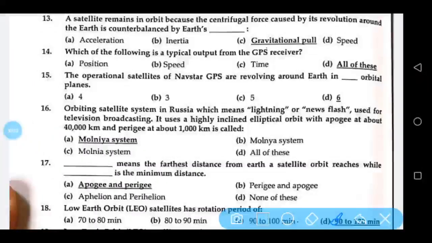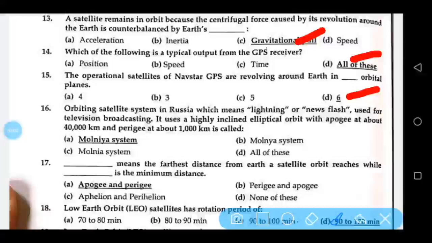A satellite remains in orbit because the centrifugal force caused by its revolution around the Earth is counterbalanced by Earth's gravitational pull. Which of the following is a typical output from the GPS receiver? All of these: position, speed, and time. The operational satellites of Navstar GPS are revolving around Earth in dash orbital planes, 6 orbital planes.